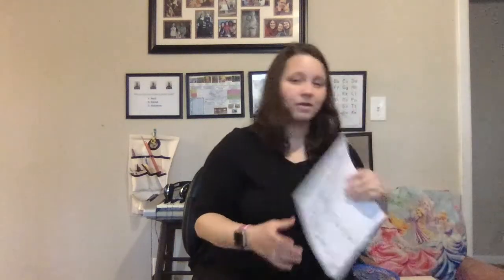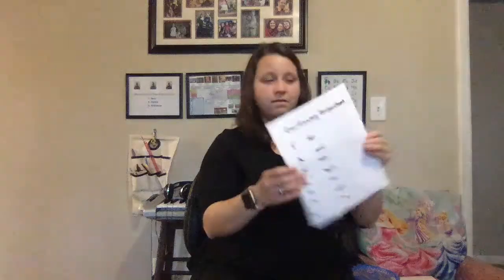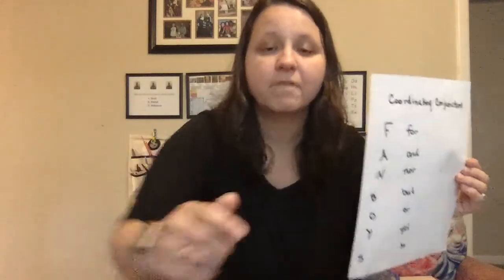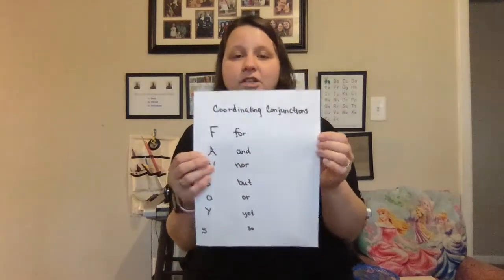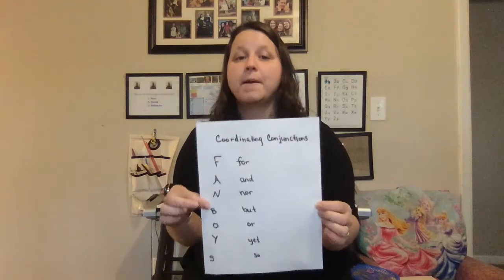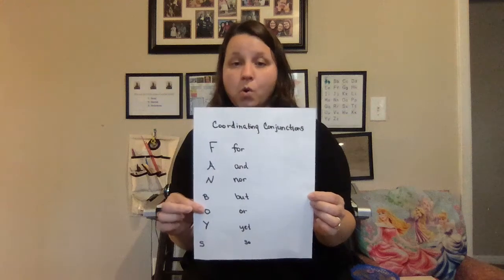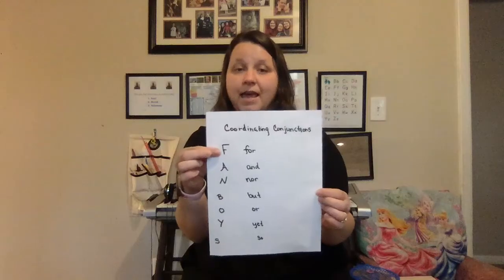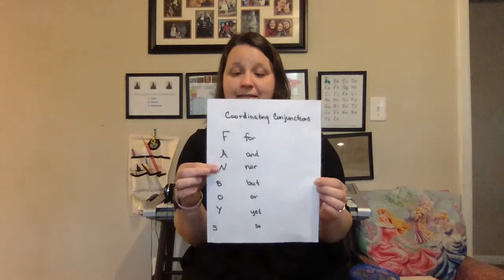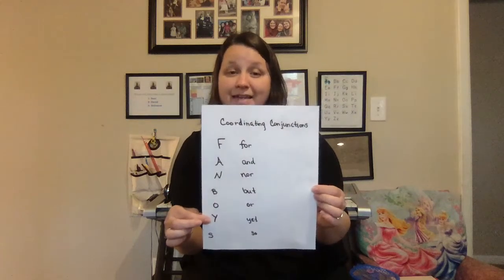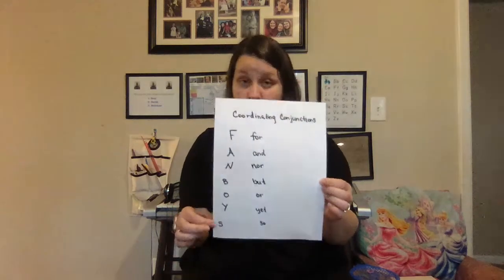All right. Coordinating conjunctions. This one we will do all the signs for in sign language as well. Let me see if I can move the cursor. There we go. Okay. Coordinating conjunctions. F for A and N nor. B but O or Y yet S so.